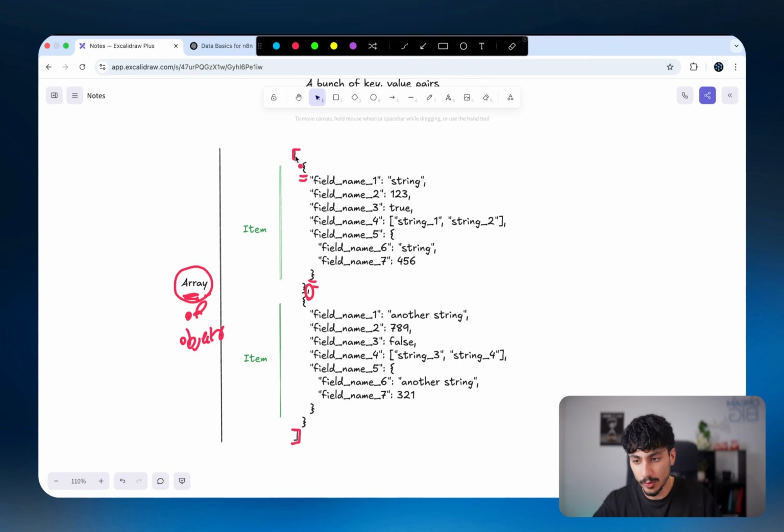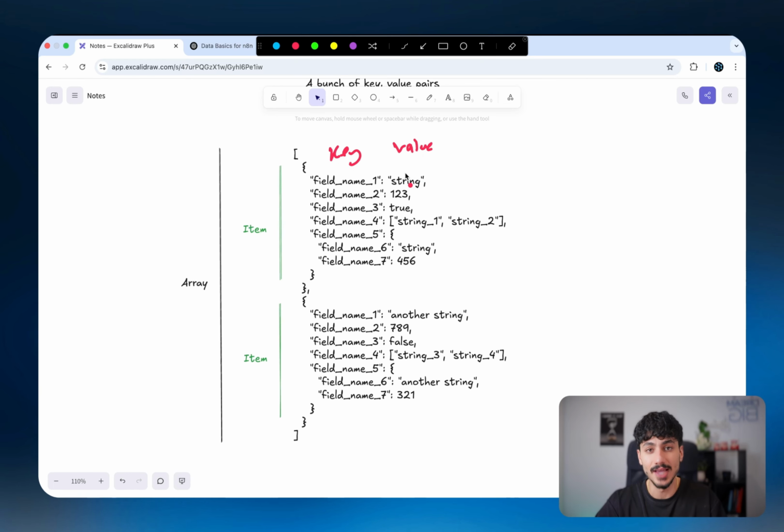Because as you can see, we have the outer array, and the outer array has 2 items, and each of those items, as you can see here, are objects. So we have an array of 2 objects. Now, as I said, inside each object, you can have multiple key and value pairs, and these values could be of any data type you'd like.